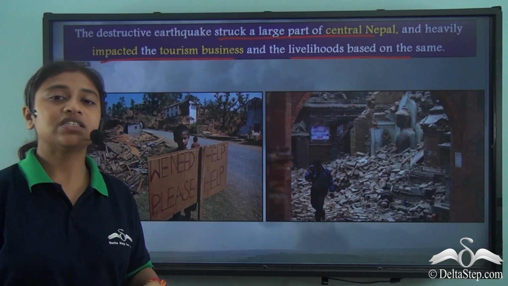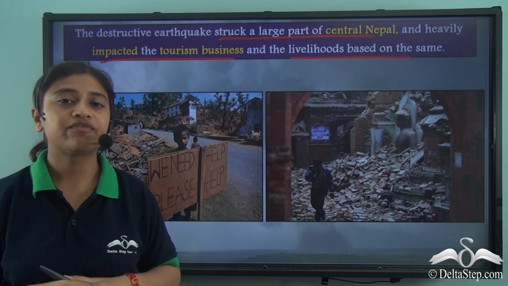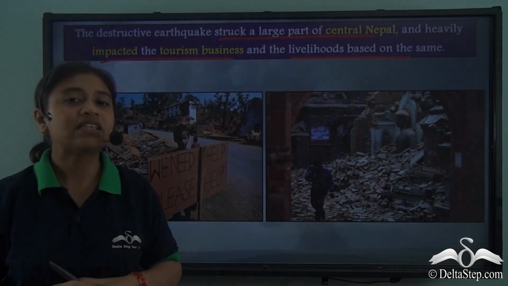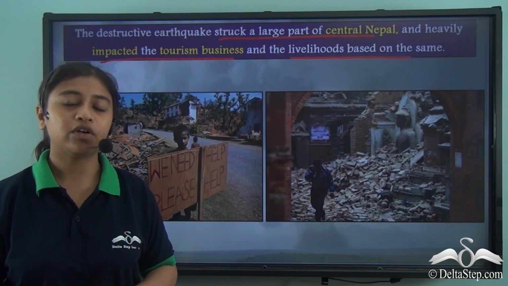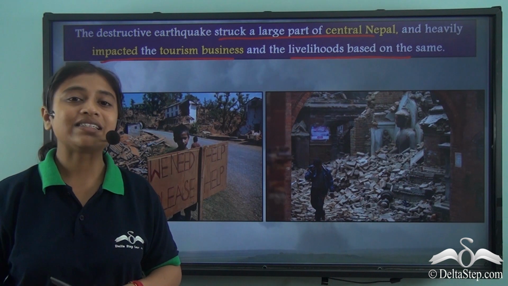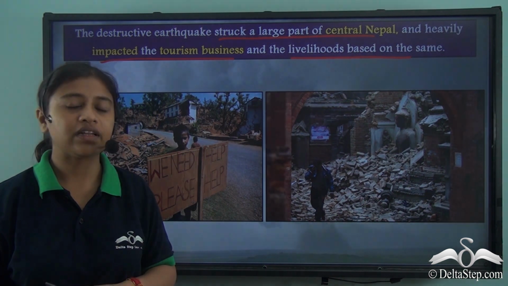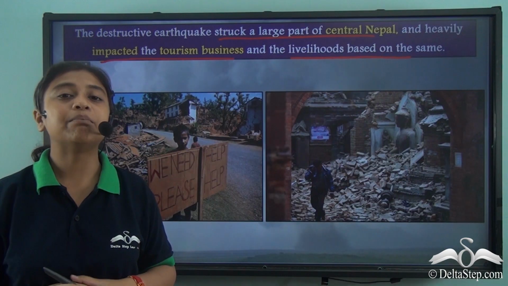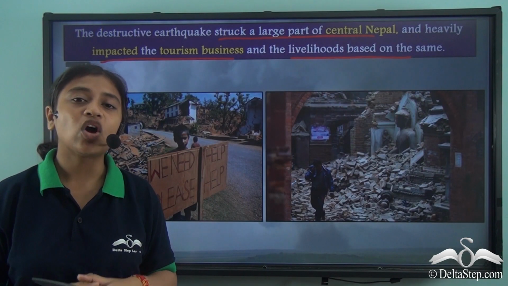After such a devastating earthquake in 2015, the tourism industry was heavily impacted, and the people who draw their income from the tourism industry were also negatively impacted, incurring huge economic loss.